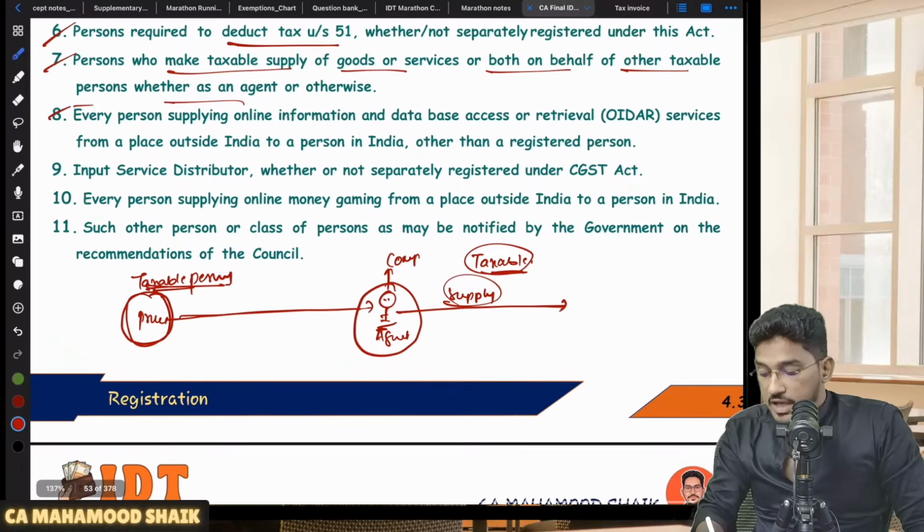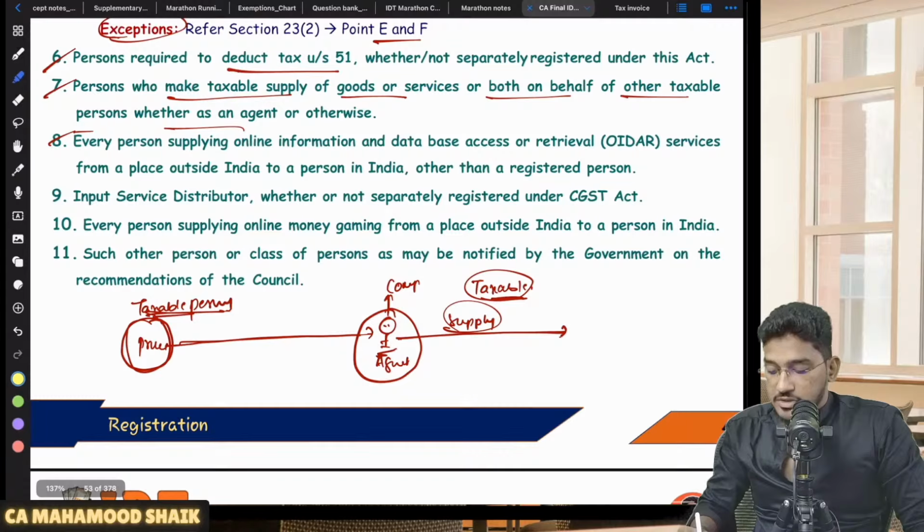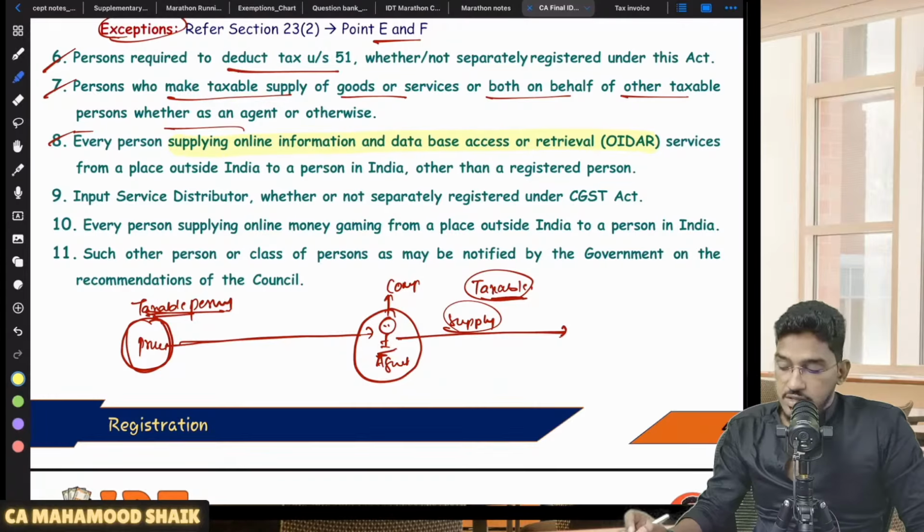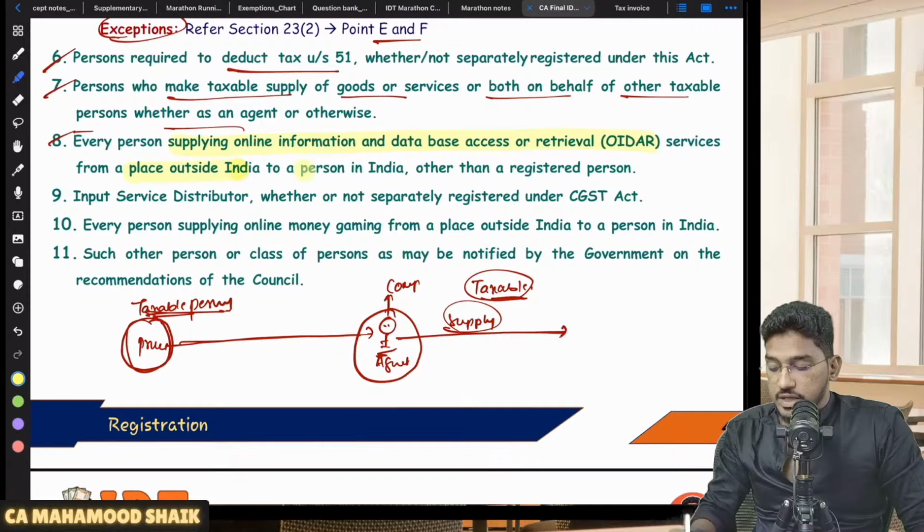Next one. Other categories of persons who are liable for compulsory registration. Every person supplying OIDR services, online information database access and retrieval services, from a place outside of India to a person in India other than a registered person.